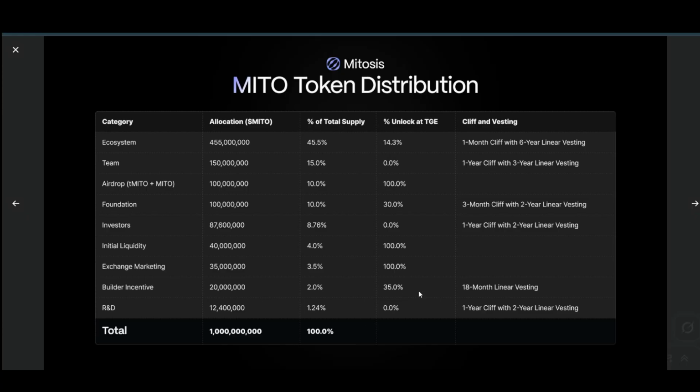And as for the builder incentives, these are most likely the builders who are building in their ecosystem. If you look at the allocation, it's not that high, so I wouldn't worry about that much. Anyways, now the most important would be the investors as well as the team. If you combine their total supply, they get like 23% supply overall. So basically we'll most likely see the sell pressure after 1 year. So I think for 1 year, the token should be safe.